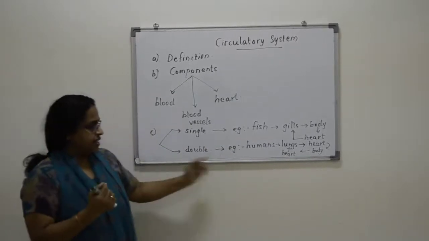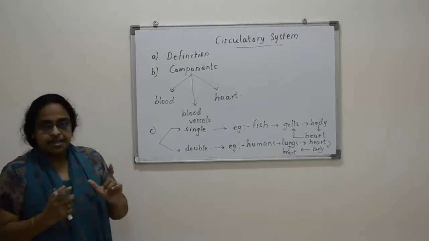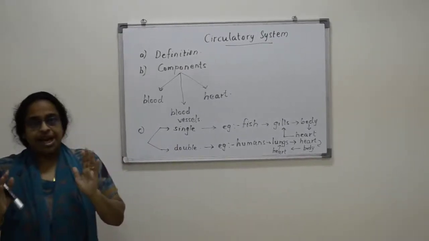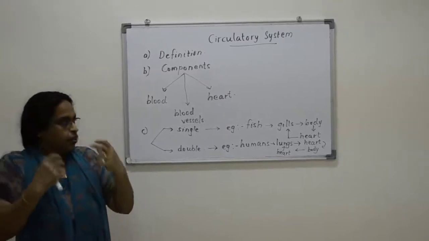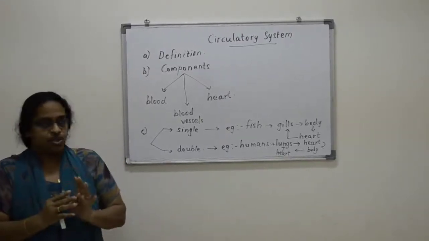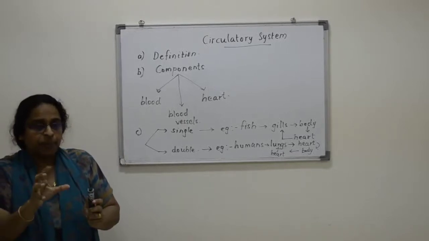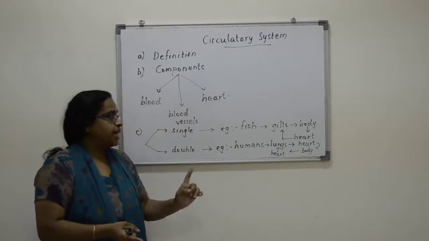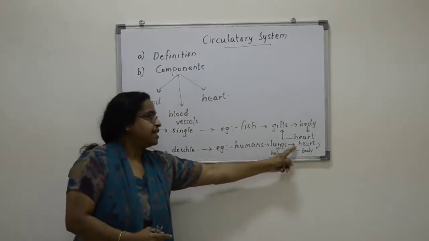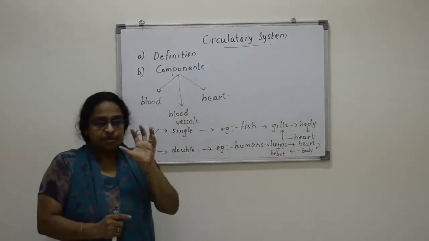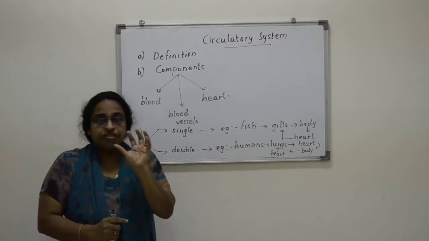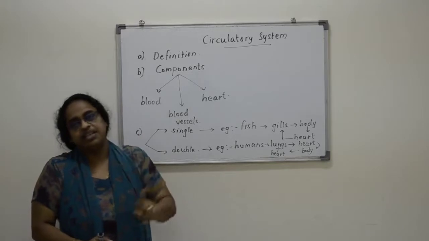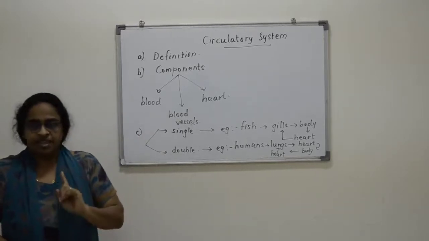The advantage is, since we are organisms with very high volume, or we are big organisms, it needs a lot of pressure for the blood to pass through the body. That is why the blood enters the heart twice. That means the pumping organ gives enough pressure for the blood to be circulated around the body. Is it clear?